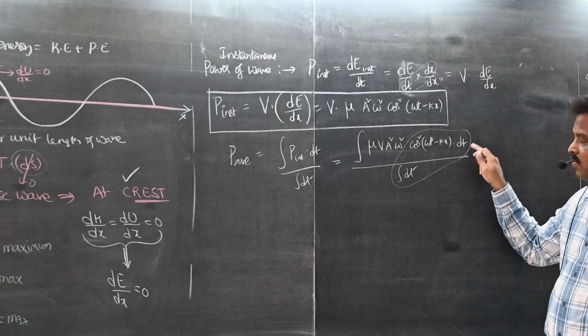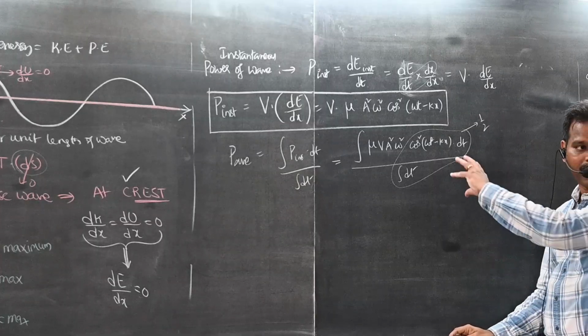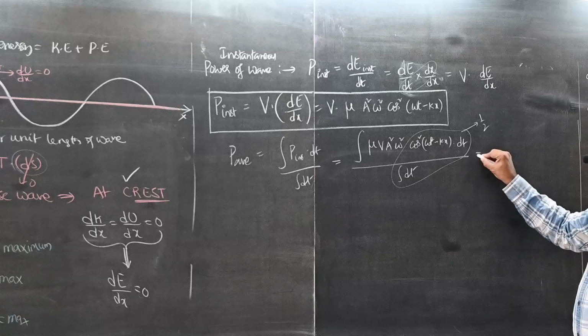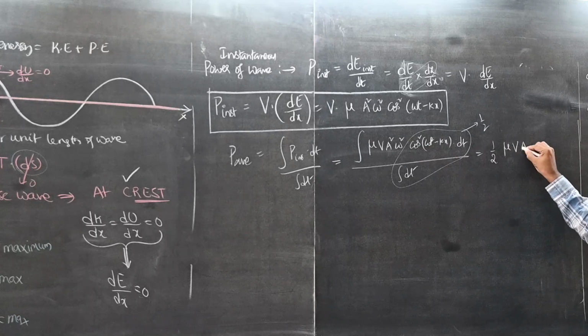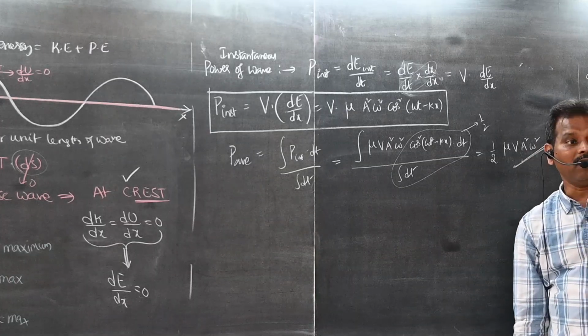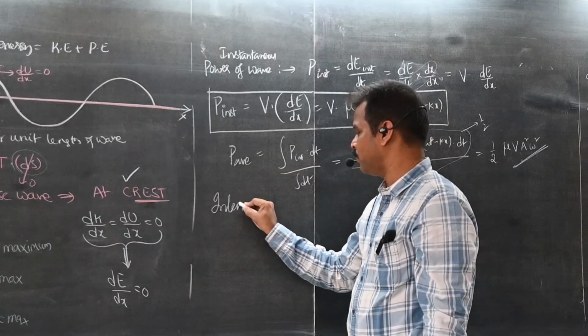So the cos square term is the variable, and its average value is half. You will learn this in second PUC maths. So what is the total value now? Half mu v a square omega square. This is the average power. Now intensity of wave. What are we finding?